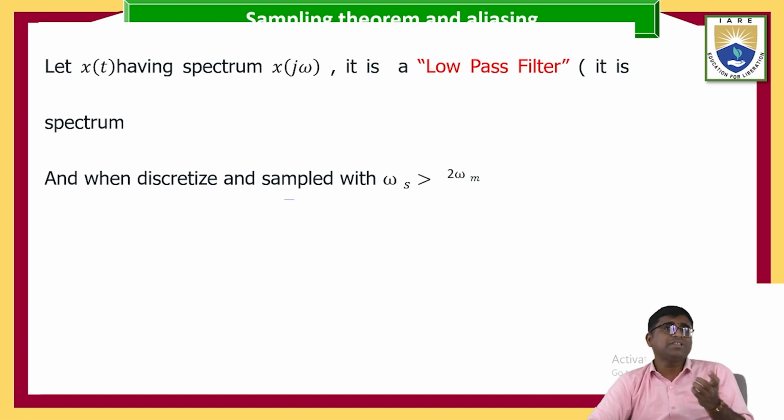Okay, x of t is nothing but the spectrum x of j omega, and here we are using a low pass filter. So finally, for sampling, omega s is greater than 2 into omega m.